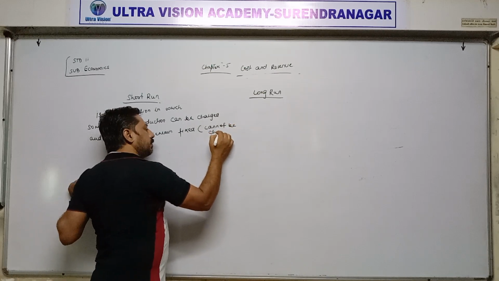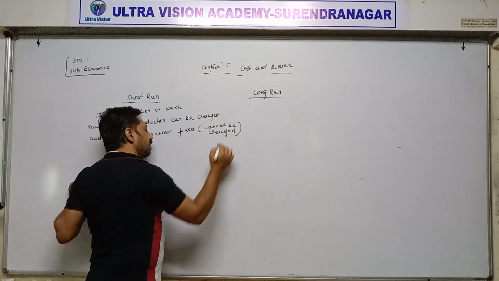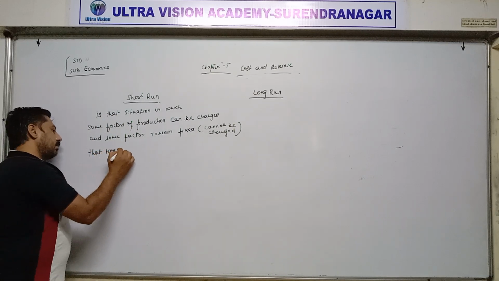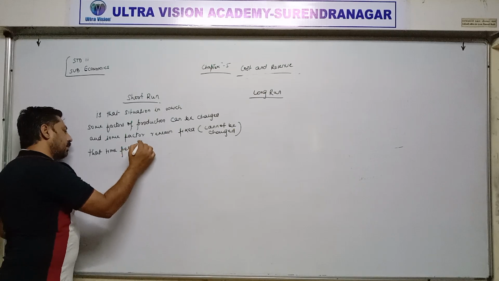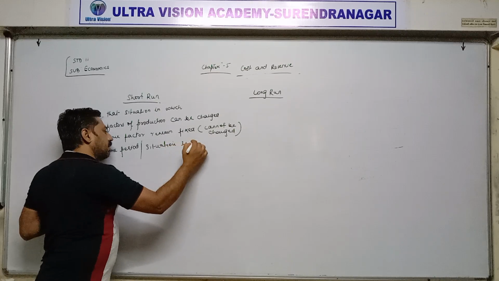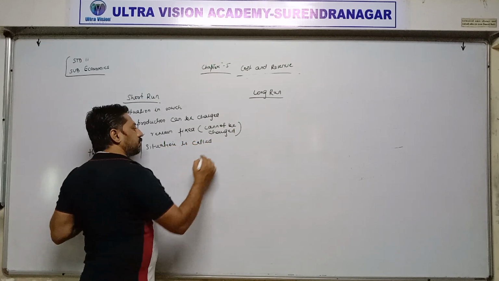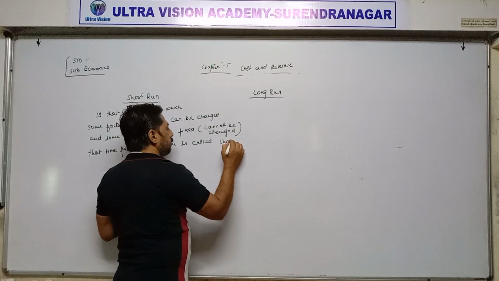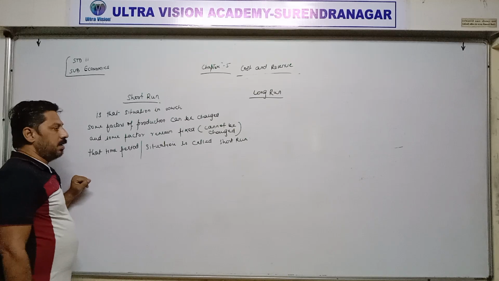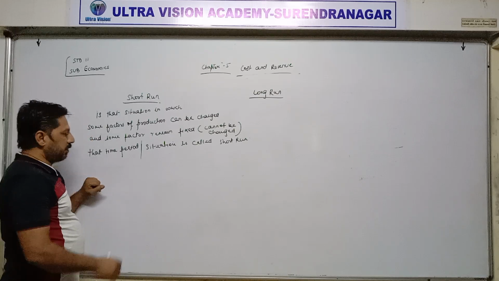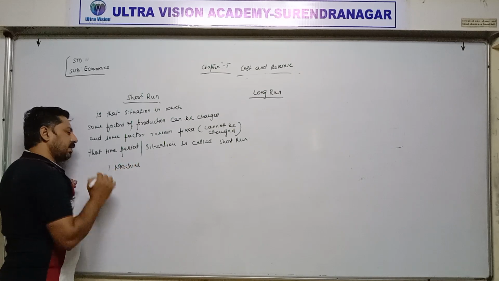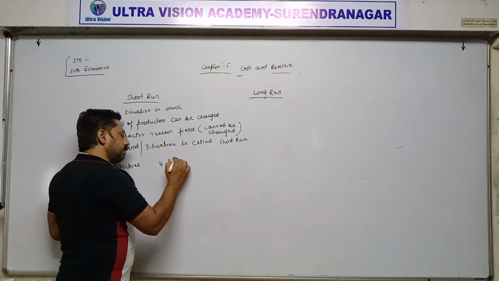Cannot be changed. That time period or situation is called short run. For example, in order to produce goods, we have one machine and 4 laborers.